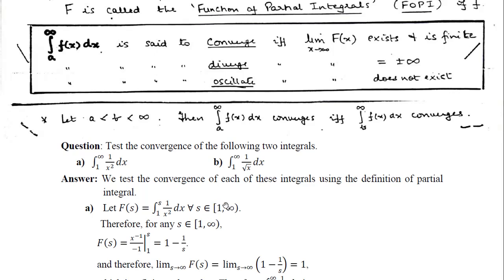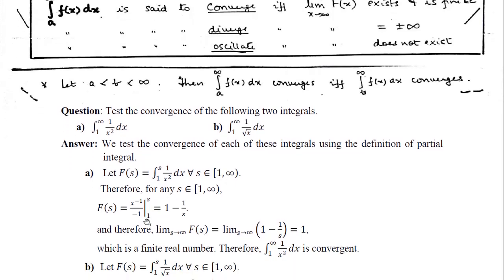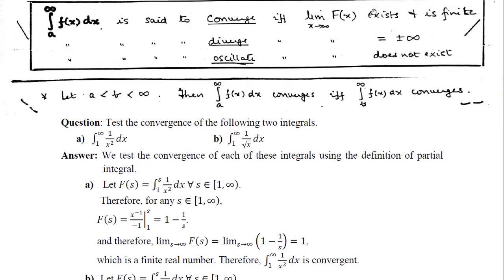So we can write specifically this one as, and in that case, if we find out this proper integral, this can be integrated to get this one, and if we then put the limit as s tends to infinity, we get a finite real number. So yes, we have got this limit as a finite real number. Therefore, this given integral is convergent.